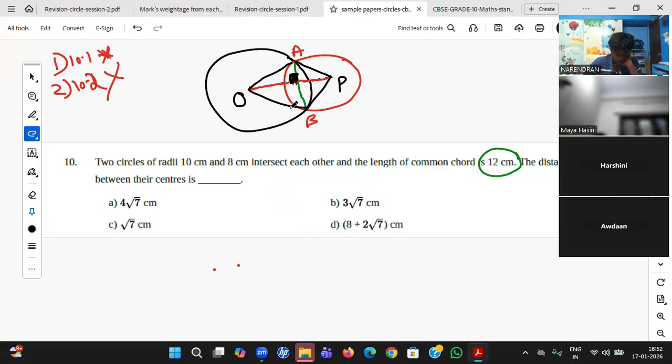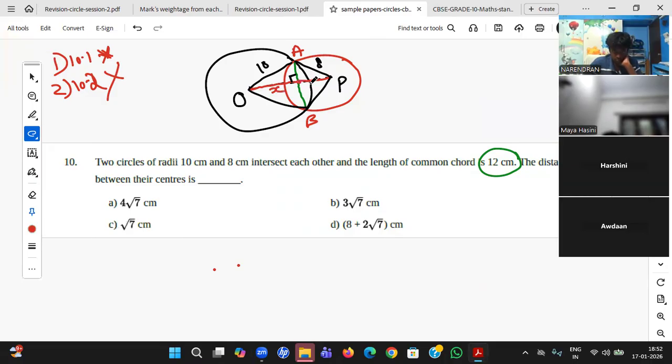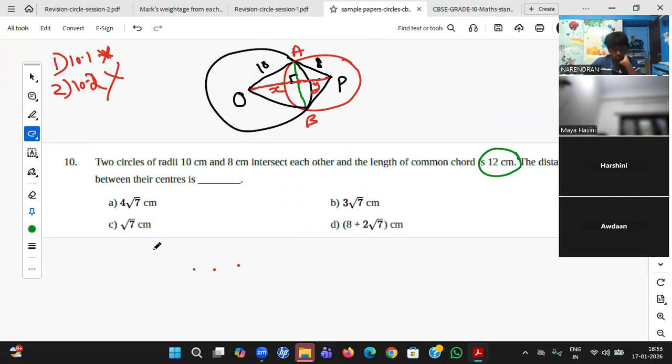So now we can apply Pythagoras theorem and find the values. OA is 10, given. AP equals 8, given. Now he's asking OP, so she is telling, sir, take this as X, from here to here. From here to here, you take Y. Yes, sir. And the chord is total 12, so it is divided into 6 and 6 because it's bisected.